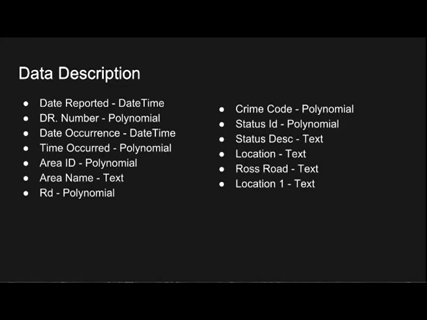Okay, so all the attributes in the data that we used were general pieces of data reported from any type of crime that was reported in LA. The important attributes from the raw data were area name, area ID, crime code, and crime description.